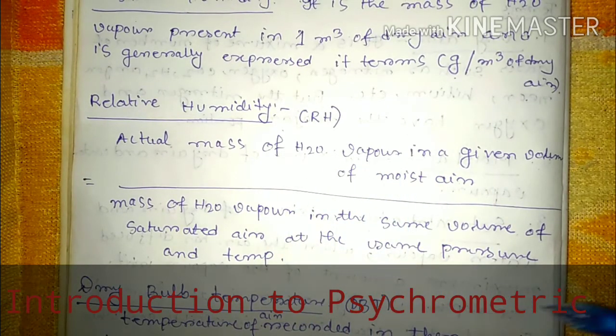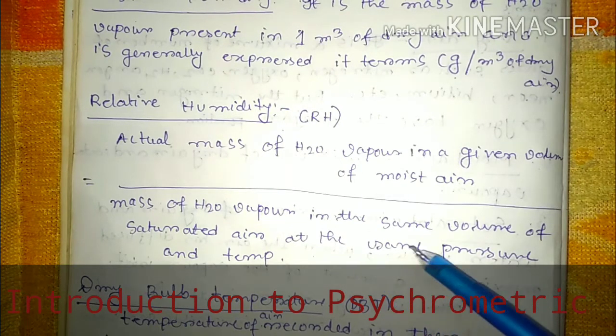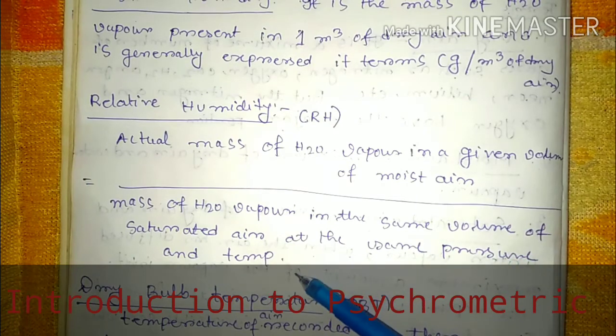So humidity is the amount of water vapor present in dry air. Absolute humidity is the mass of water vapor present in 1 meter cube of dry air. Now relative humidity is the actual mass of water vapor in a given volume of moist air to the mass of water vapor in the same volume of saturated air at the same pressure and temperature. Okay.